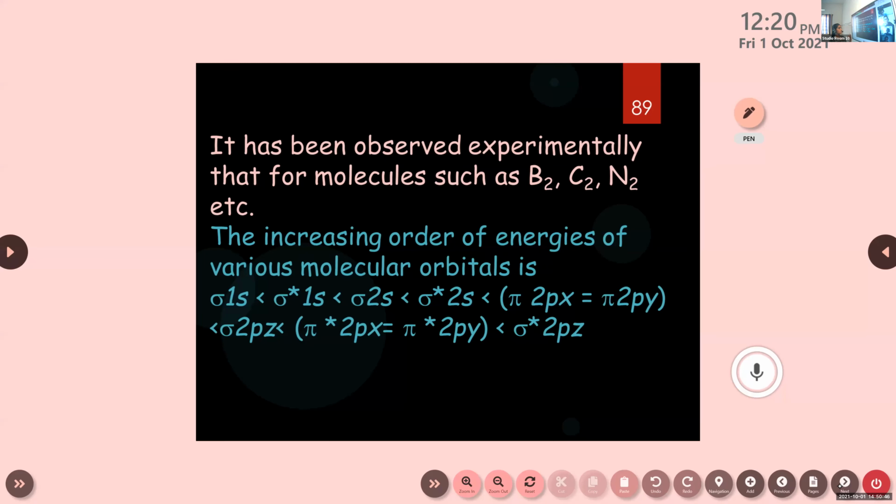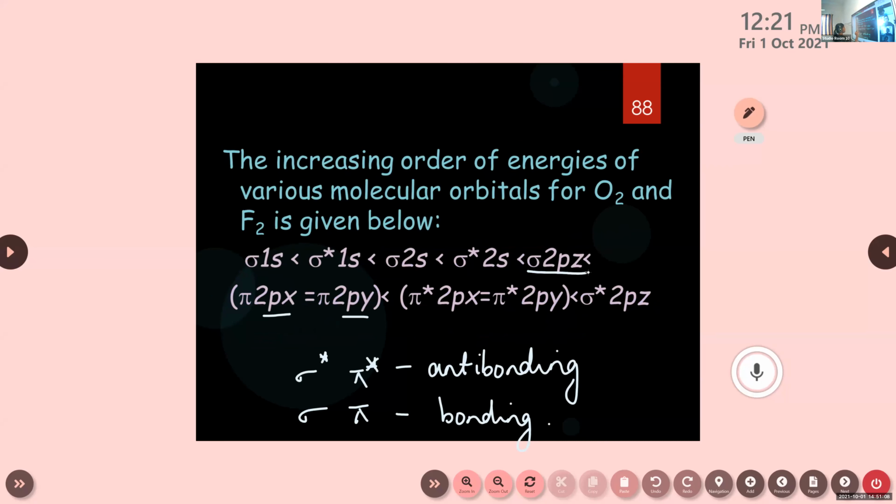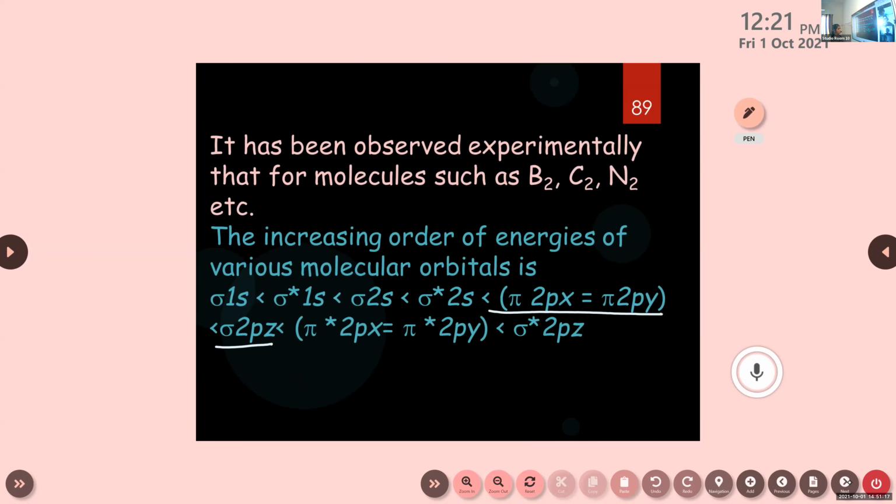In the previous one, it was sigma 2pz, right? Here it is pi 2px equal to pi 2py. After that, sigma 2pz. Then pi star 2px equal to pi star 2py, then sigma star 2pz. So the only difference is in this portion, in sigma 2pz and pi 2px, pi 2py. All others are the same.